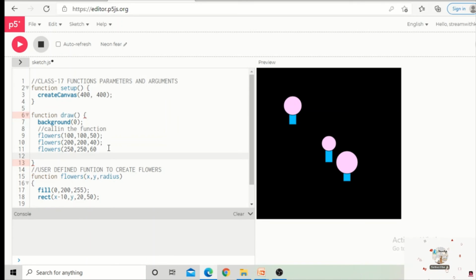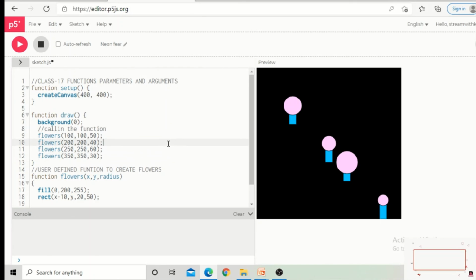So like this, as many flowers as we want, we can create simply by calling the function. So 350, 350, some 30. A radius of 30 will give you a very small flower. It may not look like a flower, but we created the flower-shaped one.